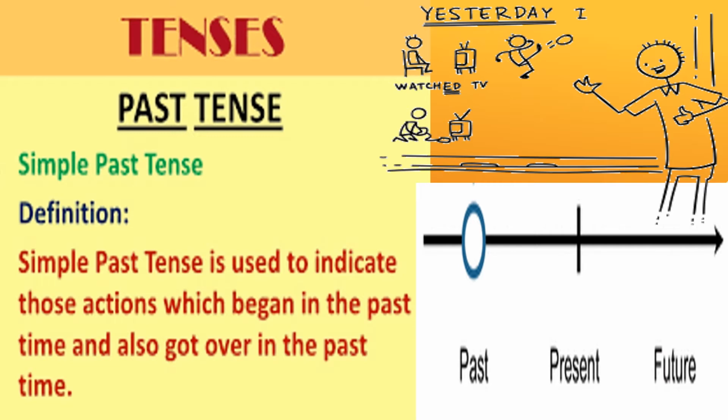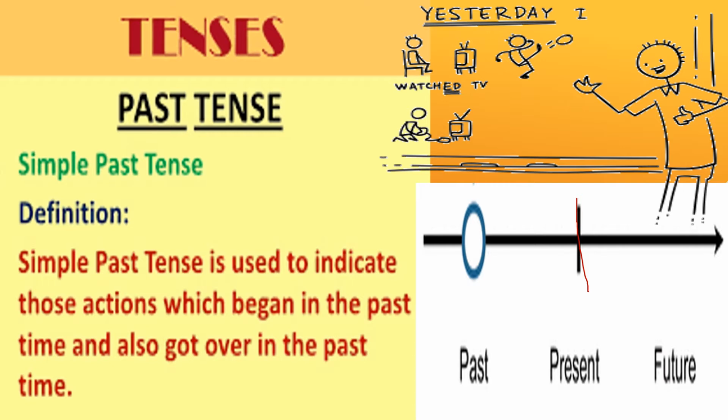So here, this is the timeline: past, present, and future. In this timeline, this line indicates the present time. Whatever is happening now, like I am explaining past tense to you, is present tense.